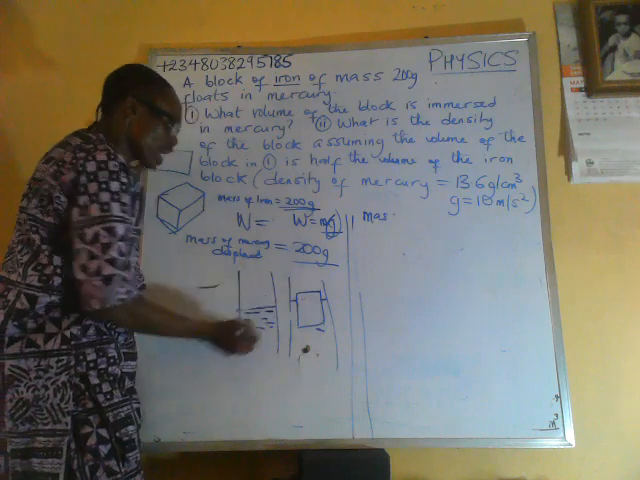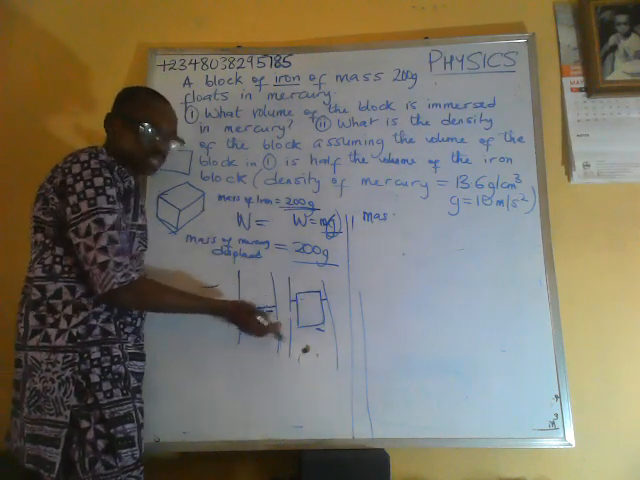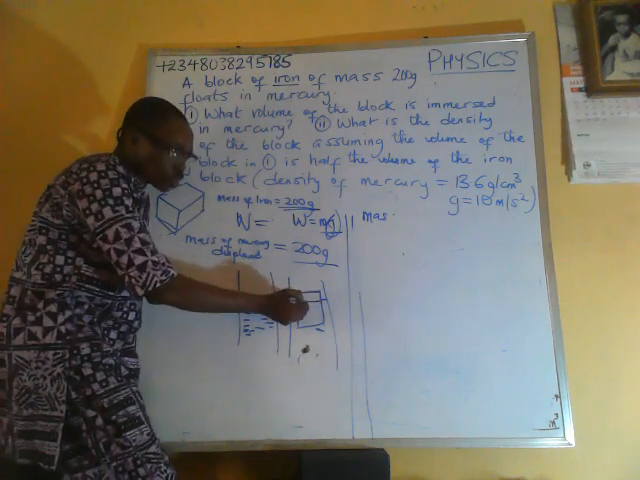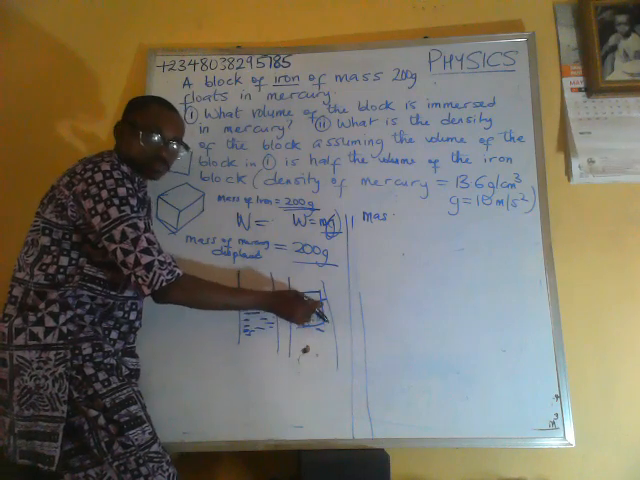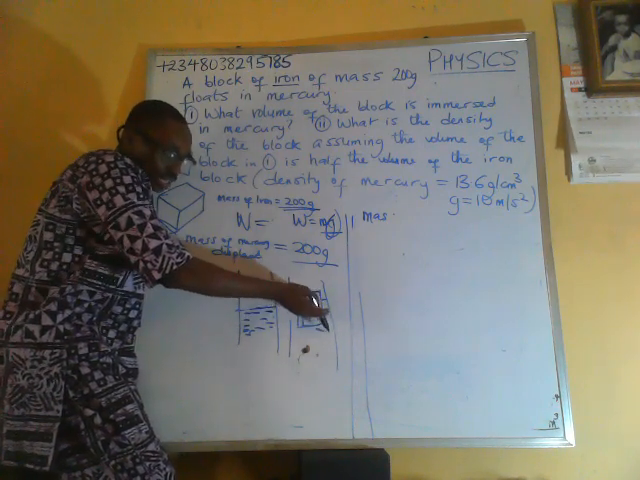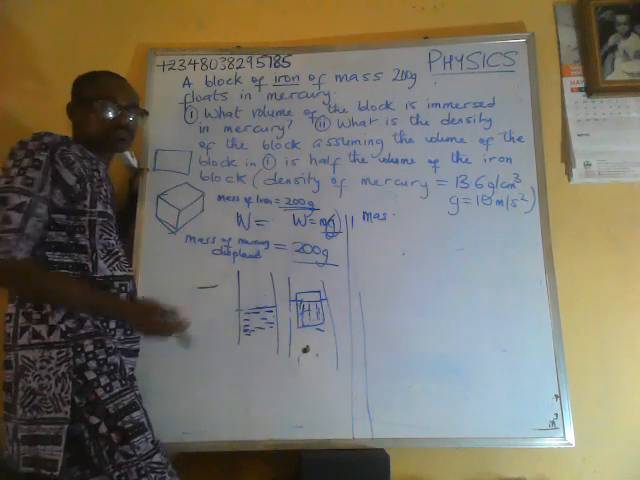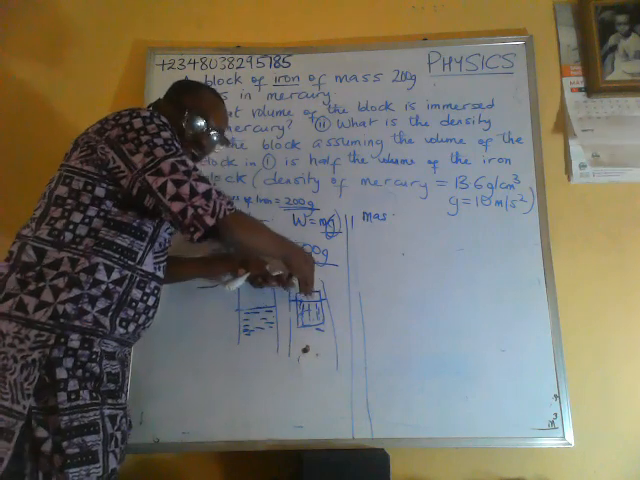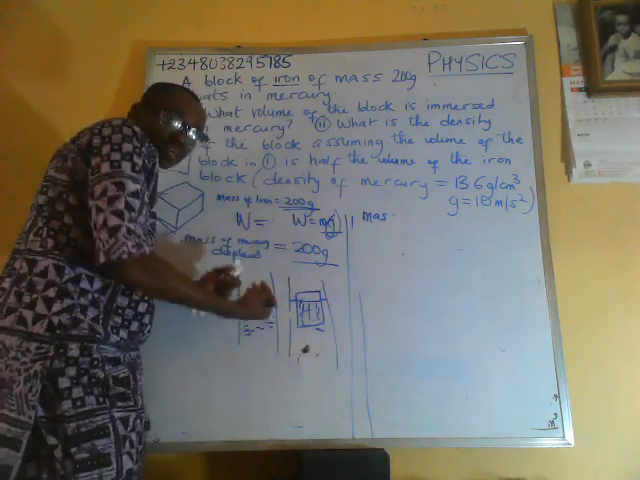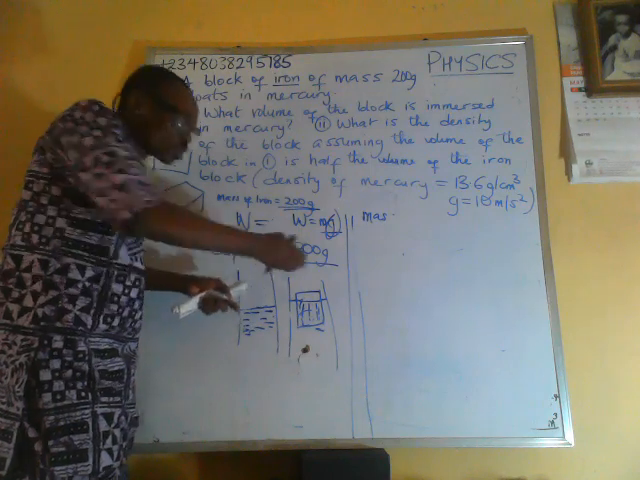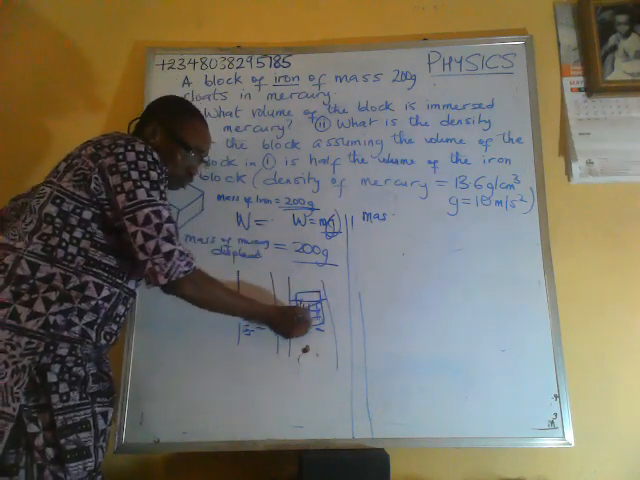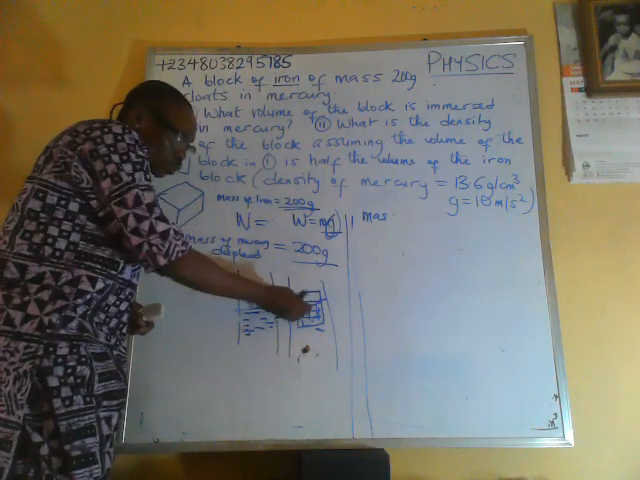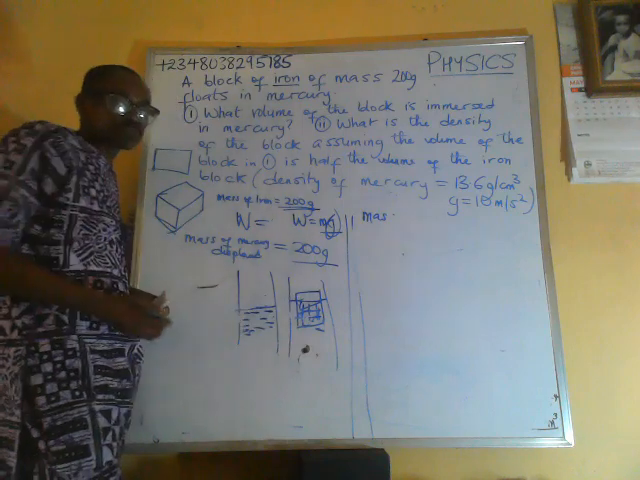The mercury level is going to rise. Mercury will be displaced, and the volume of mercury displaced will be equal to the volume of the iron that is immersed. This part that is immersed is going to displace that same volume of mercury. As the iron is entering into this container, the volume of mercury is going to rise. The volume of mercury that was being occupied here will be taken over by the iron.